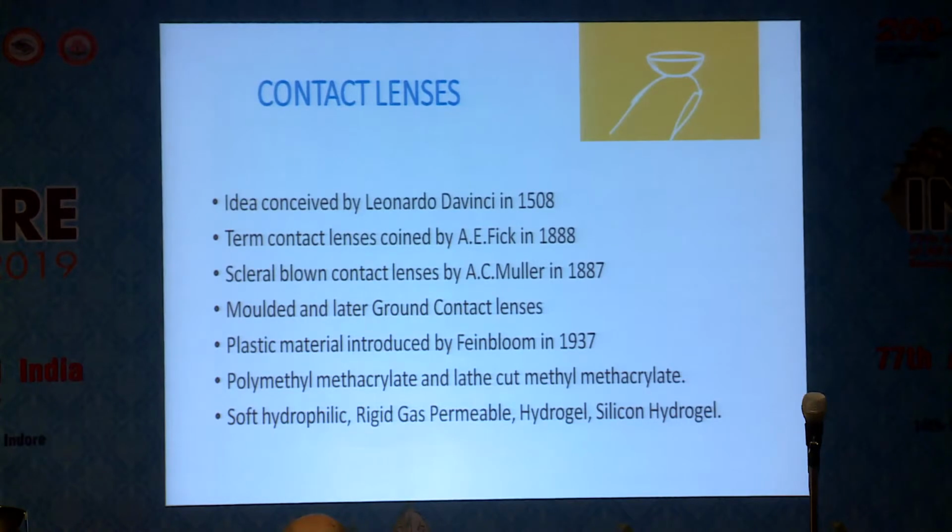Plastic material was introduced by Feinbloom in 1937. The materials used in contact lenses were polymethyl methacrylate and later lathe-cut methyl methacrylate, soft hydrophilic, rigid gas permeable, hydrogel, and silicone lenses. And the progress in refraction continues.